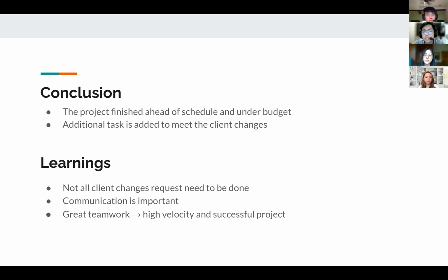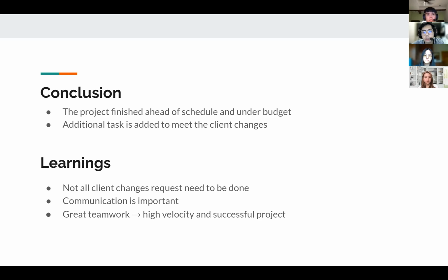Okay, now to conclude, our project finished ahead of schedule and under budget, even though additional tasks and resources were needed to meet the client requests. An additional task was added to meet the client changes since the client asked for some requests in the middle of the project. For the learning part, we did a retrospective at the end of the project within our team to see what we learned.